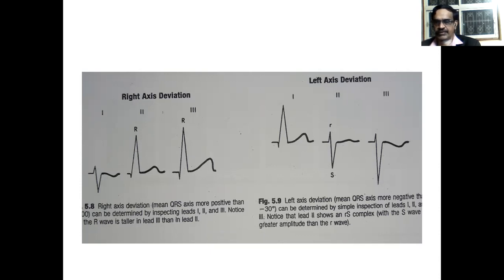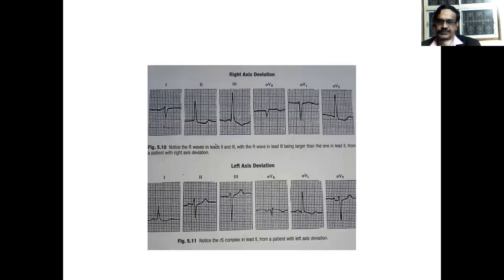On the right side, you can see left axis deviation. If you hold lead 1 above and lead 3 below, the waves are going away from each other. That is, lead 1 shows a prominent upward deflection, lead 3 shows a prominent downward deflection. So that is the leaving pattern that is seen in left axis deviation.